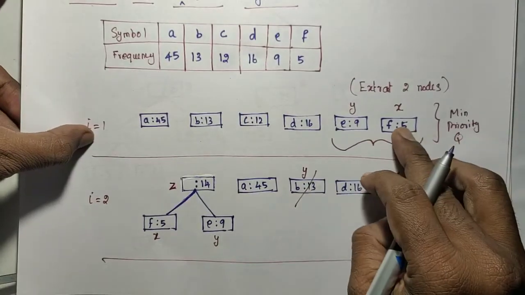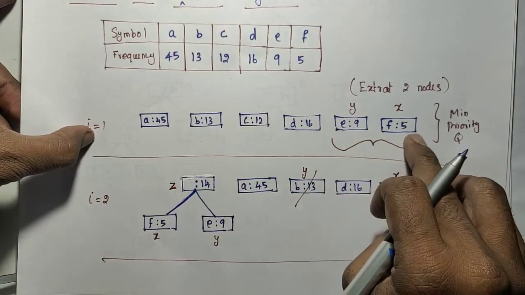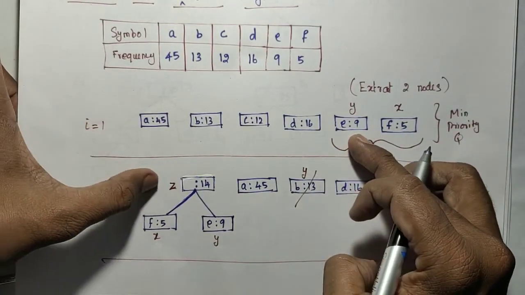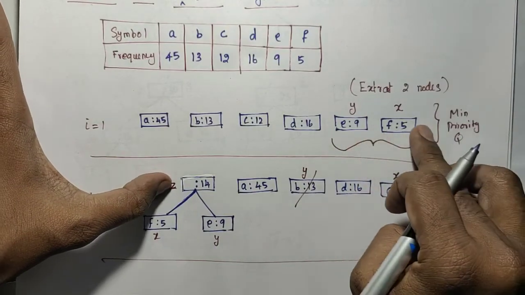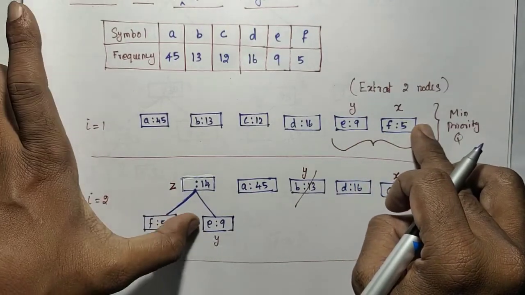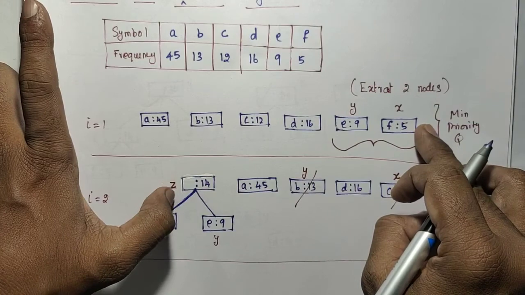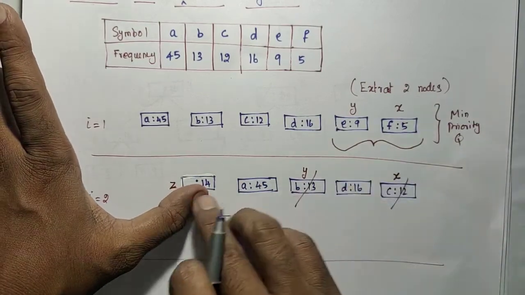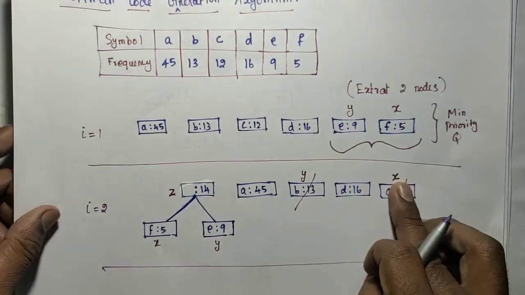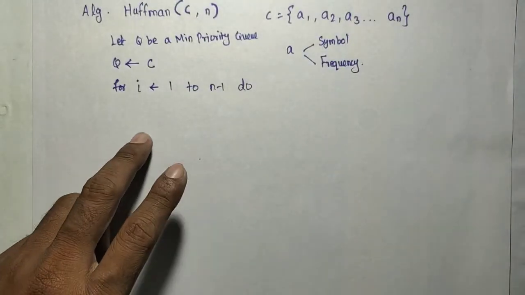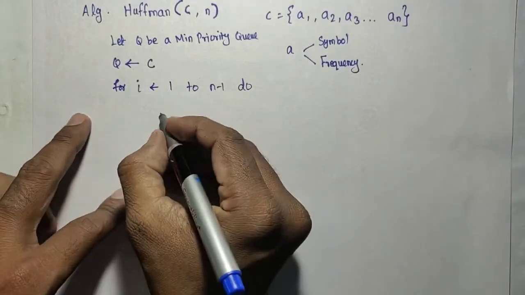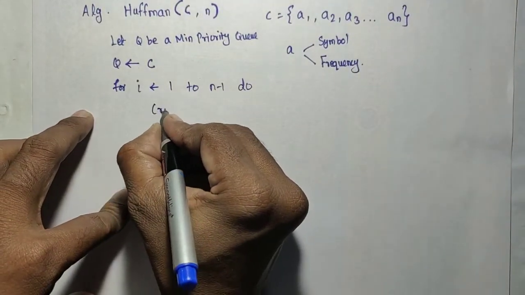In each step we are finding x and y, extracting two elements, and then creating a new node. We attach x as the left and y as the right, and then insert that new node into the queue Q. That is done in each step. So create a new node.